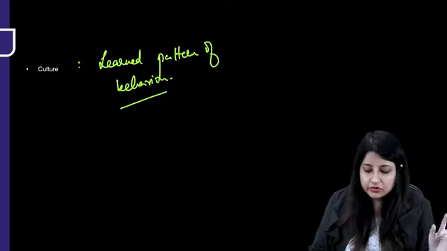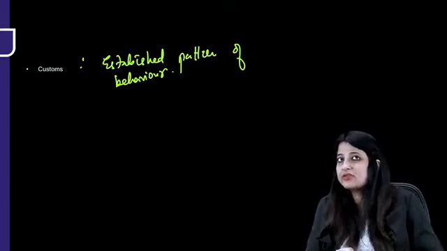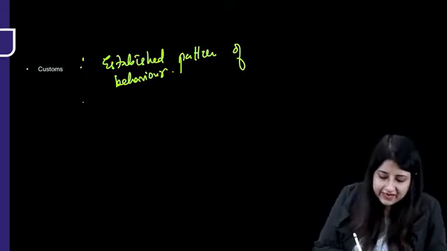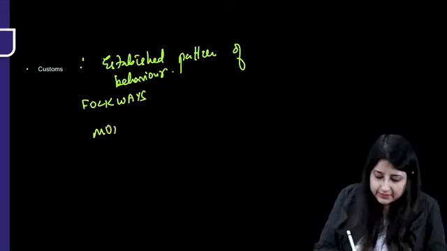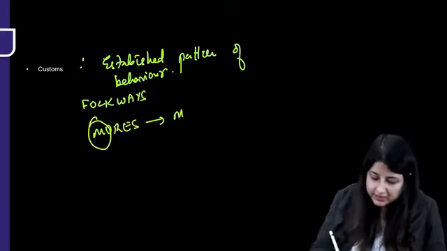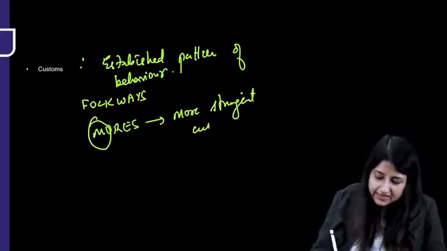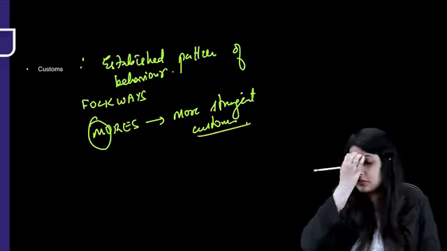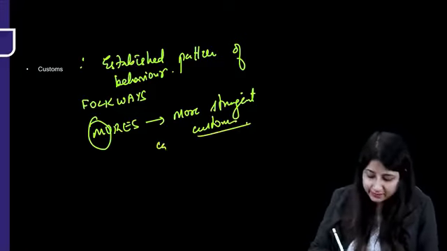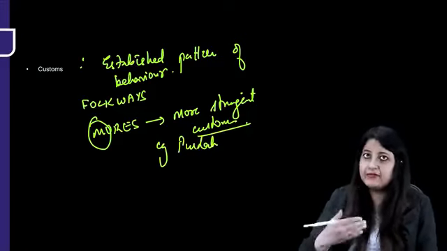Now here you should know one thing. When you talk about customs, they are established patterns, so they are divided into two things: folkways and mores. Now, M for more. What is this? These are more stringent customs, meaning if you don't follow these customs you might be punished. Example, the parda system. In certain communities the women have to cover their head.